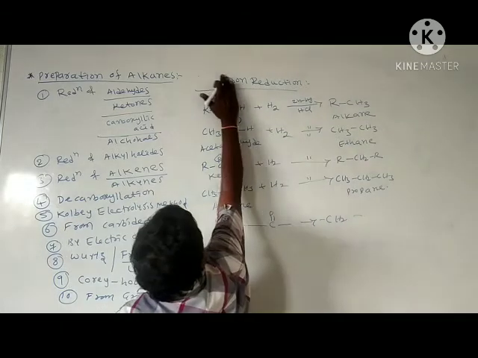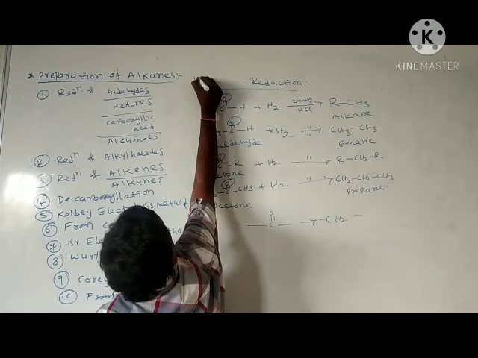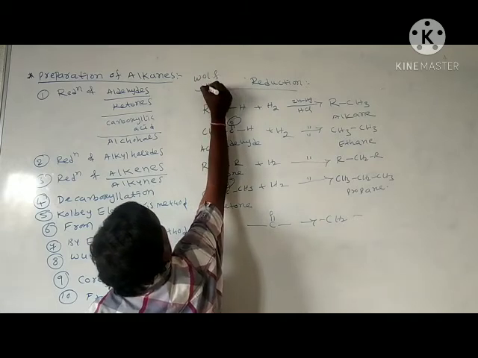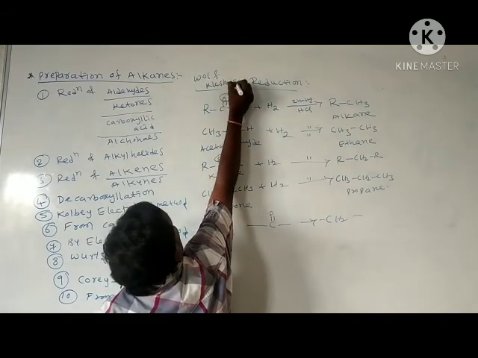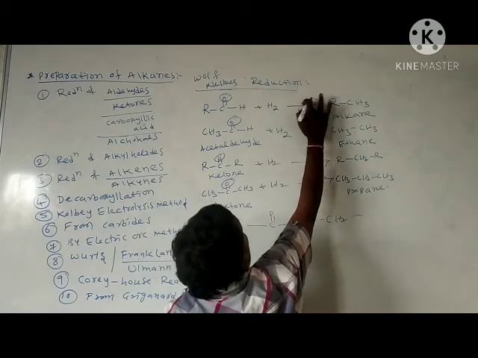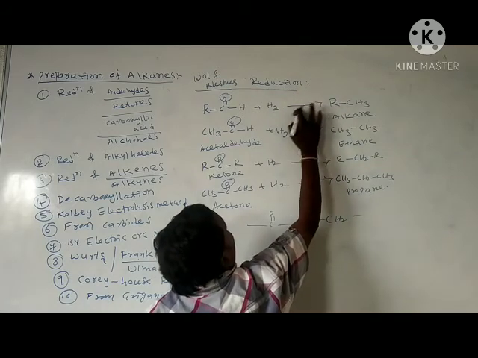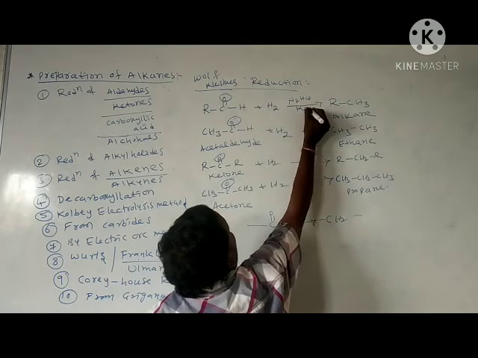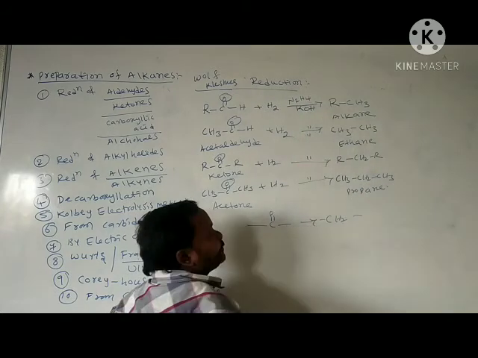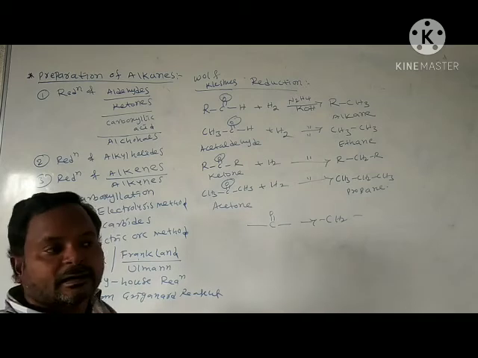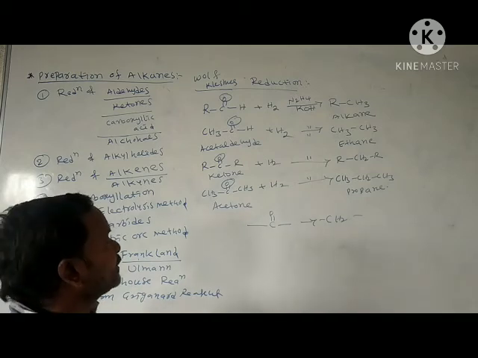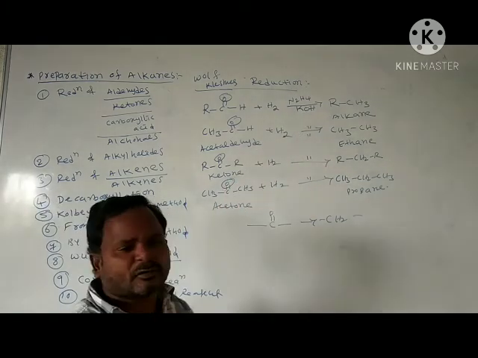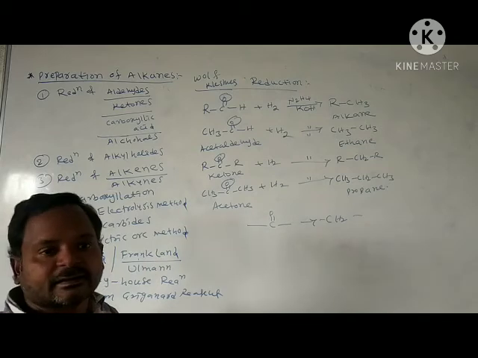In continuation, Wolff-Kishner reduction means the same, but here remove the zinc mercury hydrochloric acid and write N2H4 plus KOH, hydrazine and potassium hydroxide. It is the same reaction, but the reagent is changed.